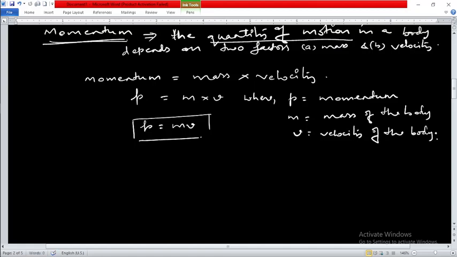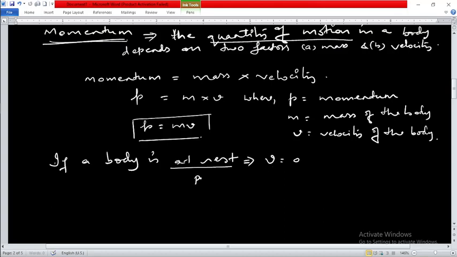Now it is clear that if a body is at rest, its velocity will be zero. If velocity is zero, what will be the momentum?